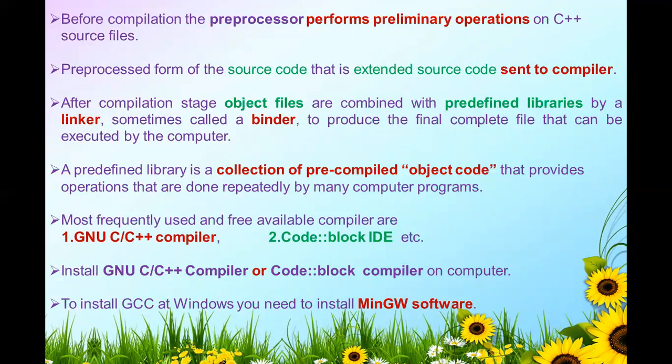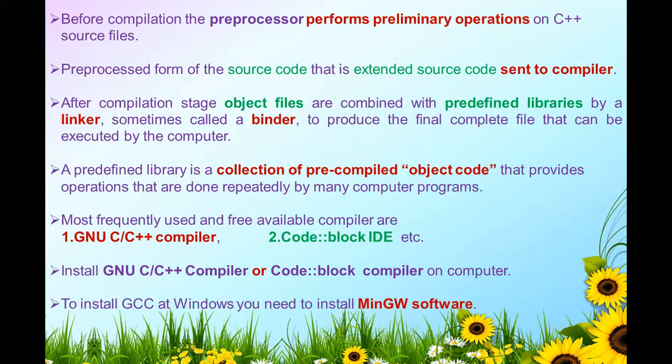After the compilation stage, the object files created by the compiler are combined with the predefined libraries by a linker, sometimes called a binder, to produce the final complete file that can be executed by the computer, that is the .exe file, and this is executed by your CPU.